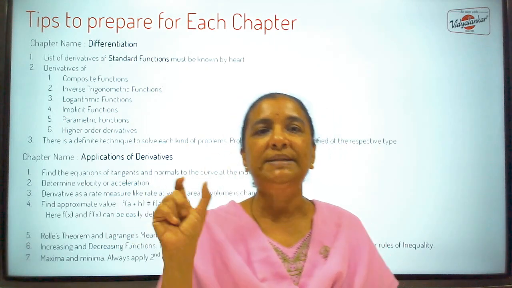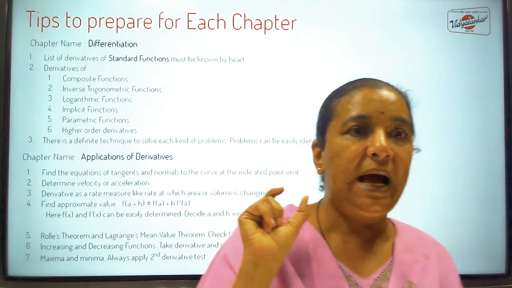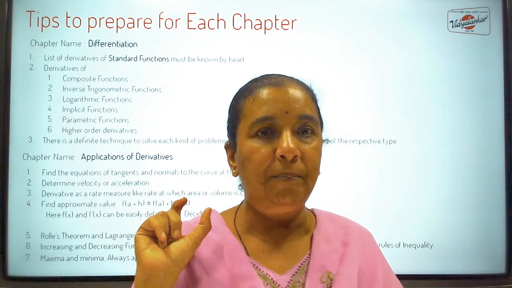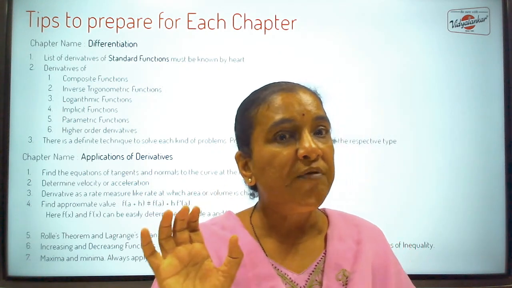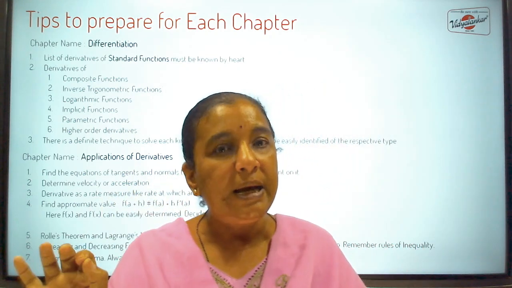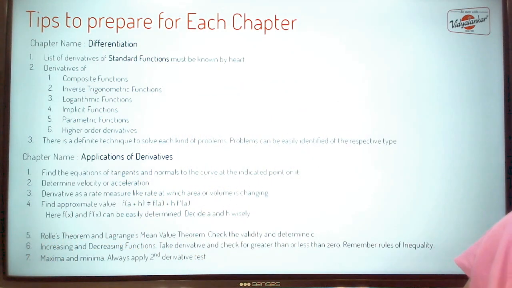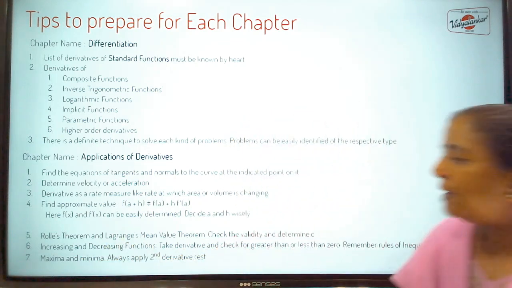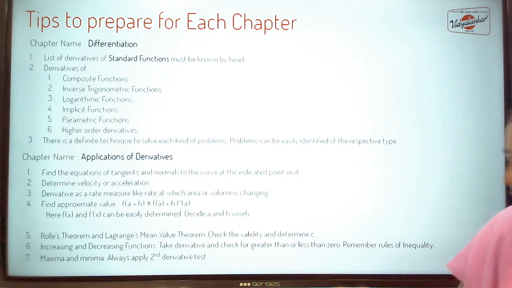Like on both the sides of inequality sign, if you multiply by a same negative number, then inequality sign is reversed. So inequality concept should be clear in mind when you deal with increasing and decreasing functions. Then there is maxima and minima. Always solve these problems by using second derivative test.